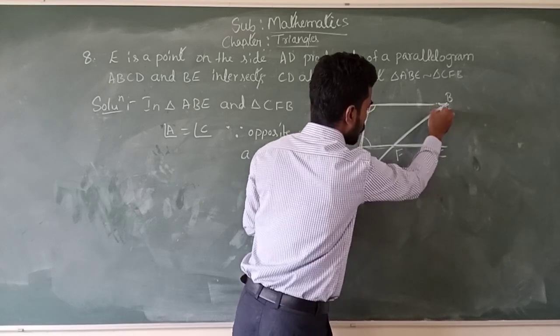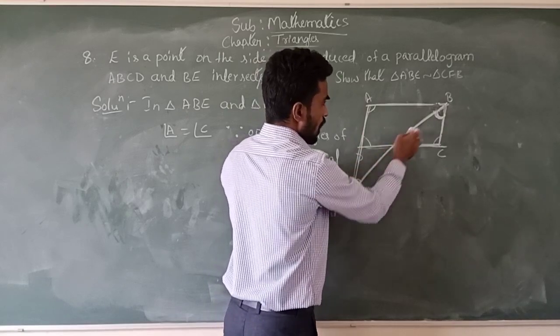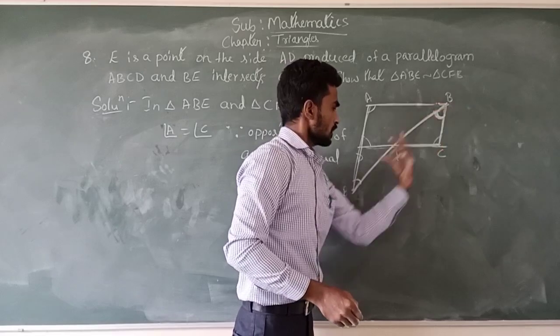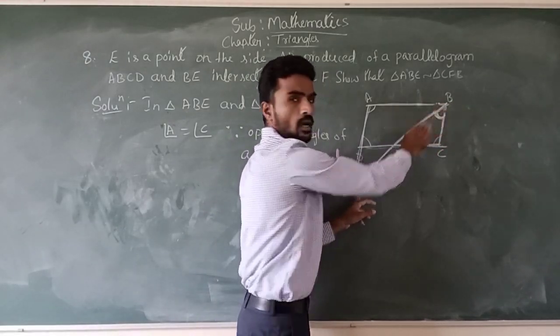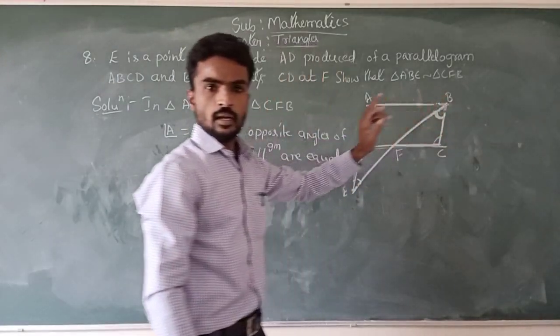This angle is equal to this angle AEB because BE is a transversal, so these two angles are alternate angles. Alternate angles are equal.